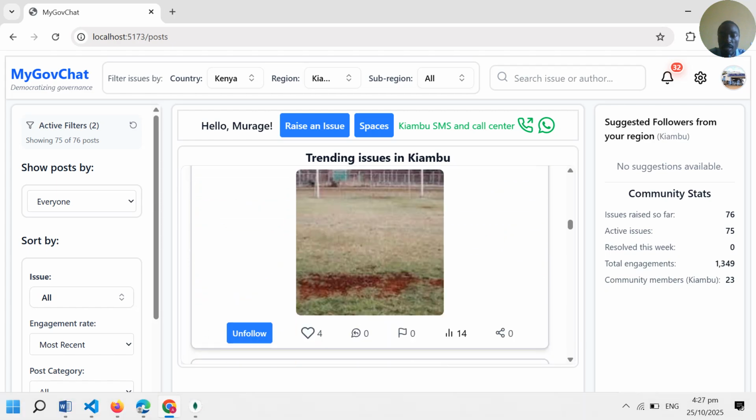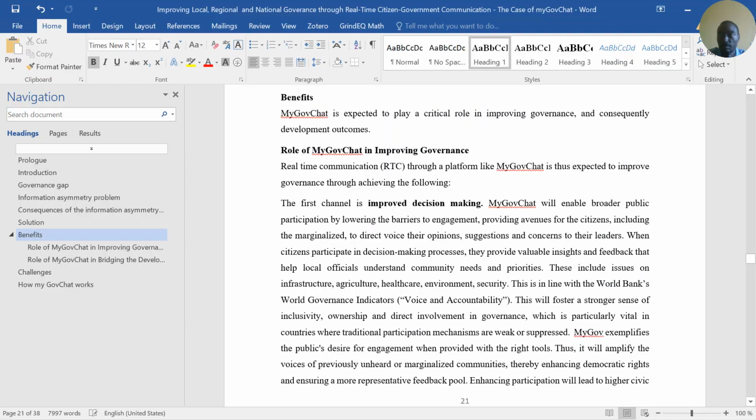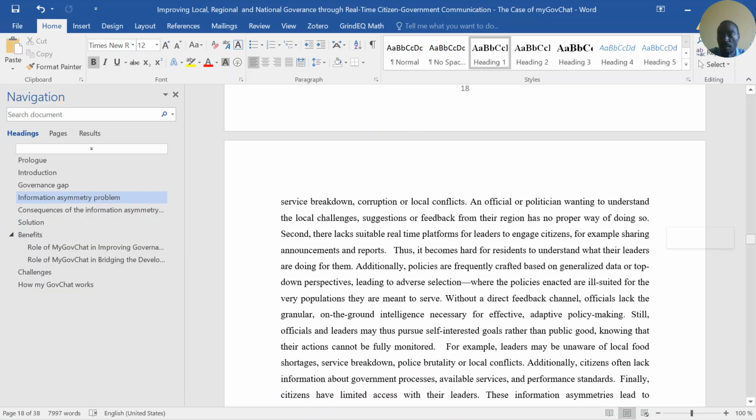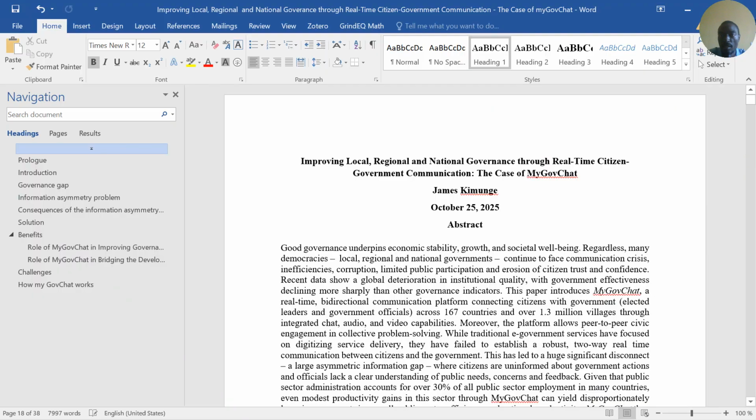I have also written a paper where I have motivated the problem that I'm solving by building this application. The paper is called Improving Local, Regional and National Governance through Real-Time Citizen Government Communication, the case of MyGovChat.